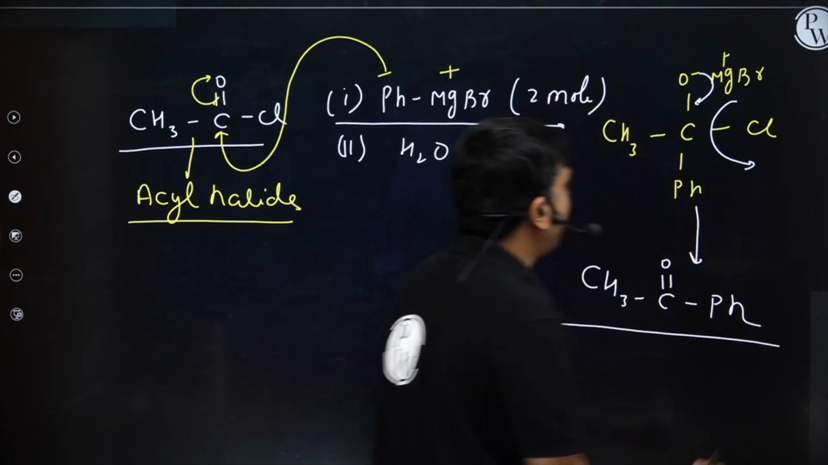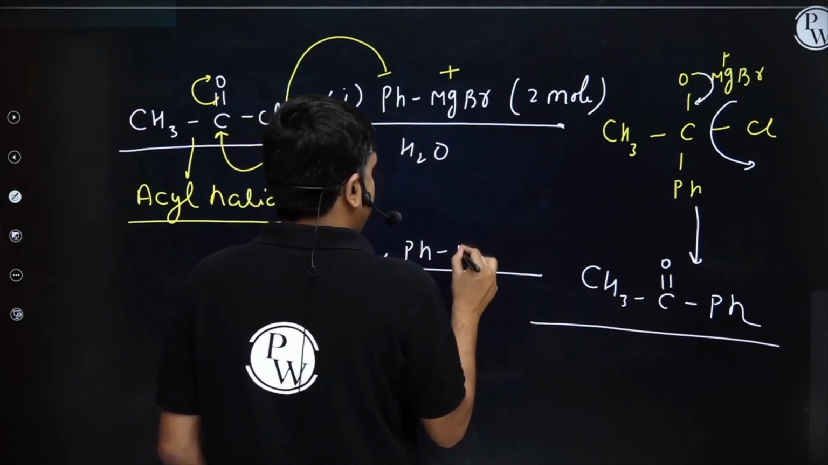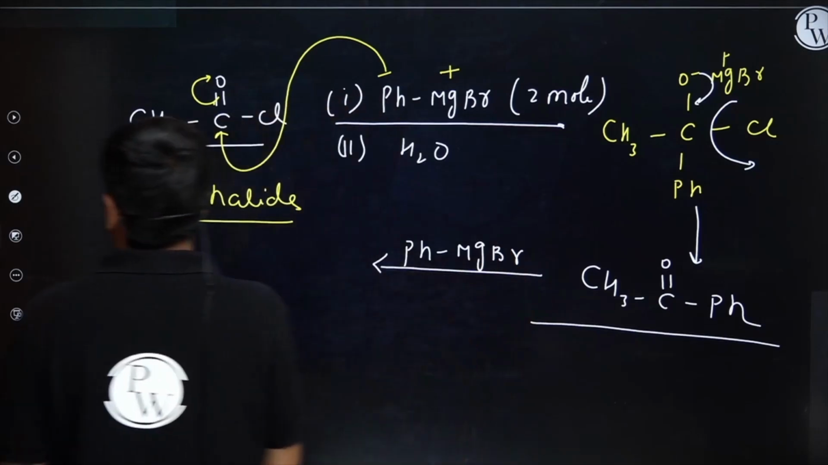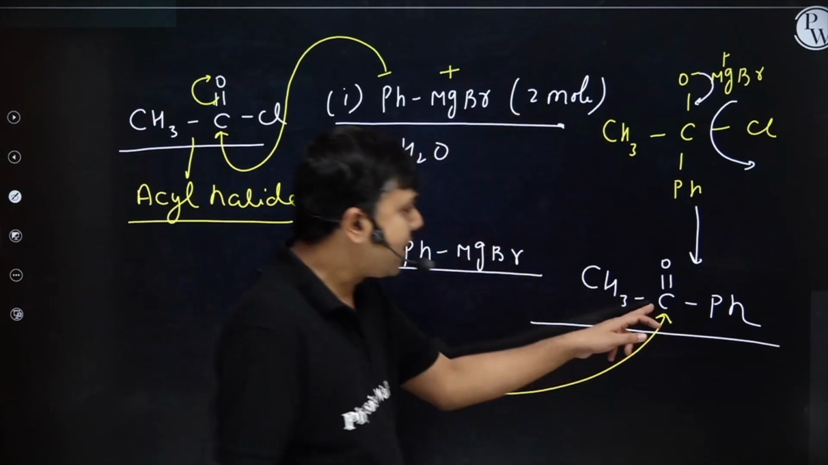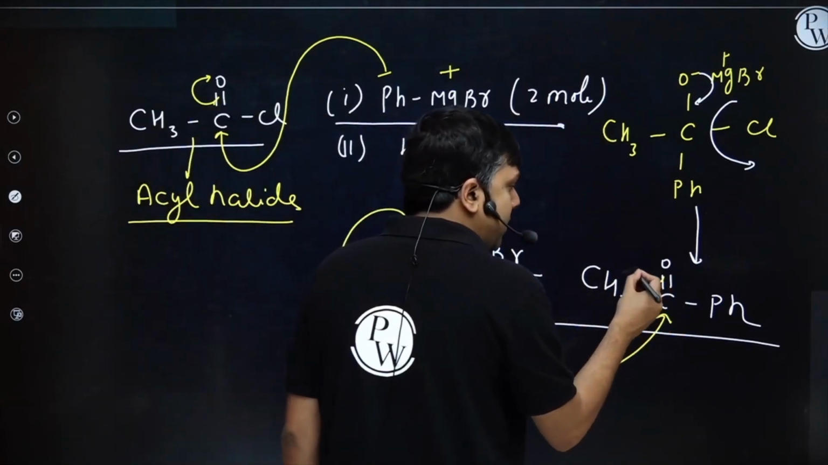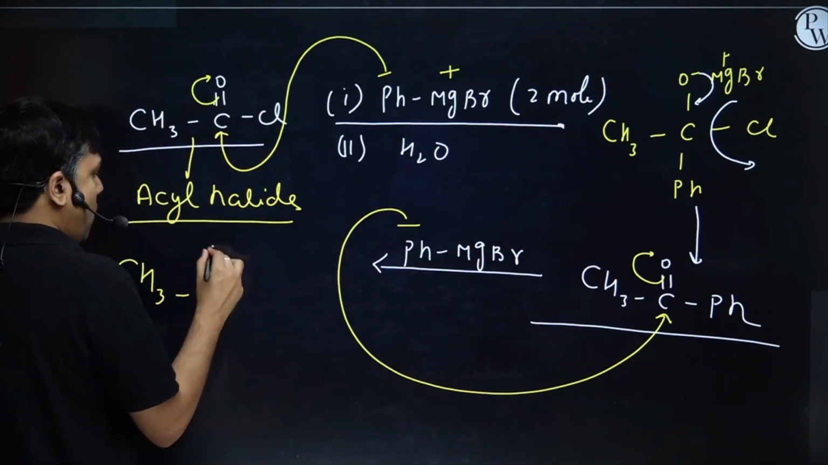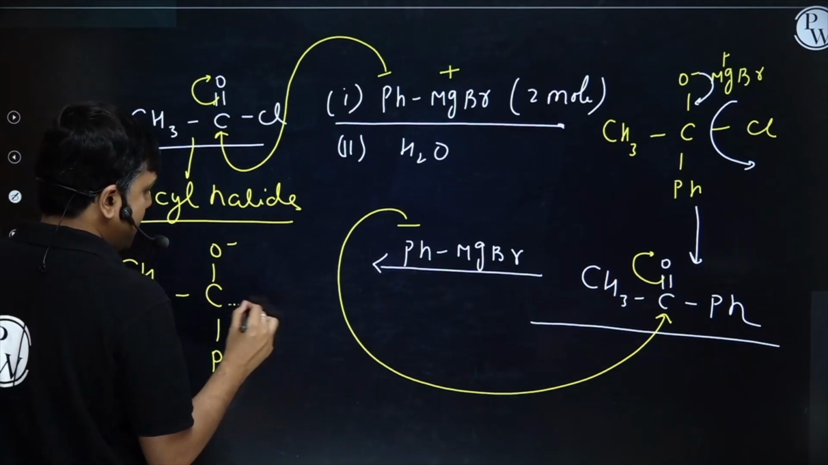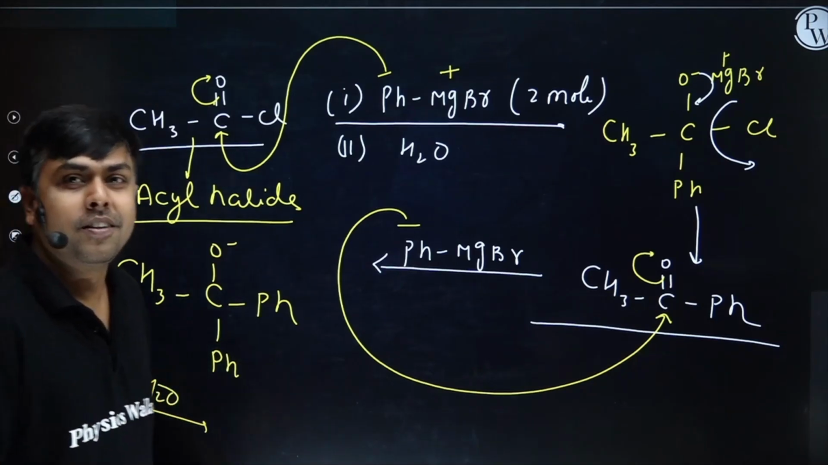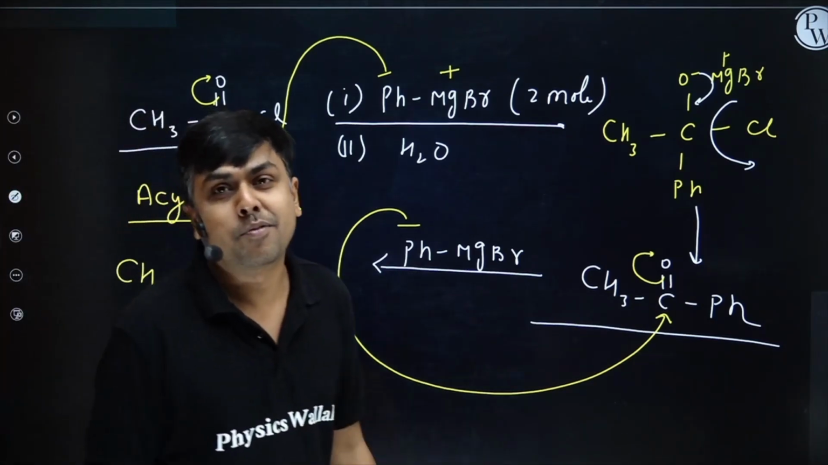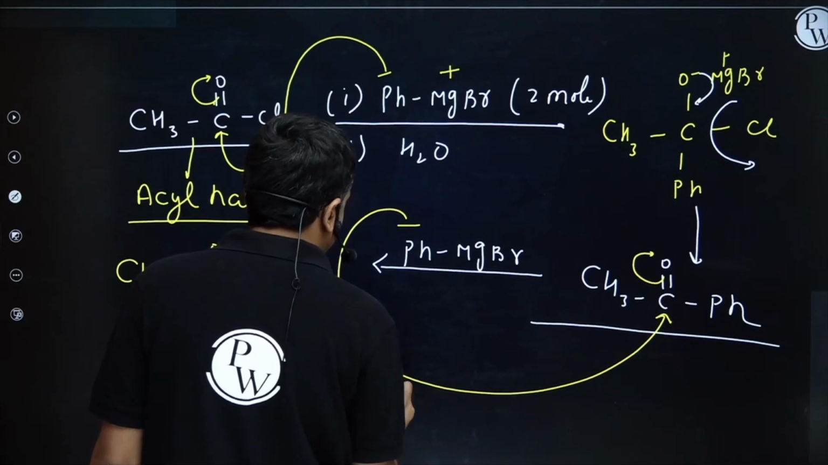I'm having one more mole of Grignard, that is PhMgBr. It's further treated with PhMgBr. This Ph will have a nucleophilic behavior and will attack over here. As soon as it attacks, this pi bond will shift here. I will have the formation of CH3 C O negative Ph. In the last step, it is treated with water. This O negative is going to take H plus from water, and I will have formation of a 3-degree alcohol,